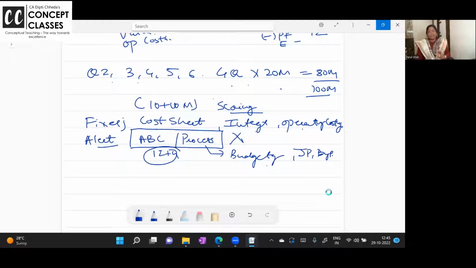These are all the topics where, if they ask you the question, they cannot twist it. Literally, I'm telling you, they cannot twist it. It is going to be straight. So do attempt all these questions: cost sheet, integrated, operating costing, budgeting.